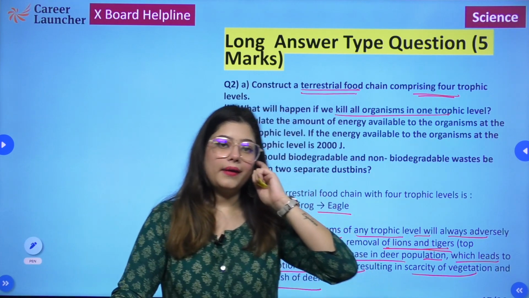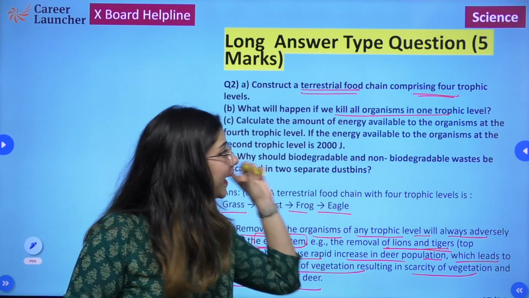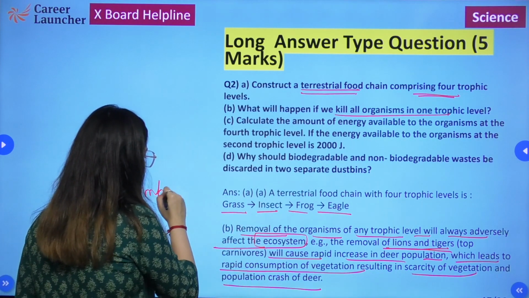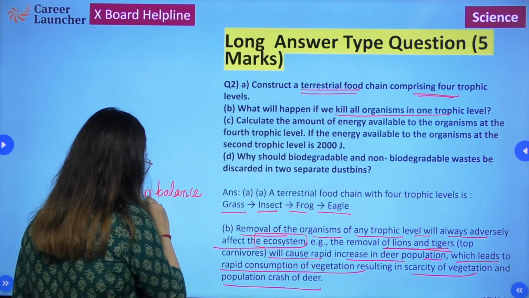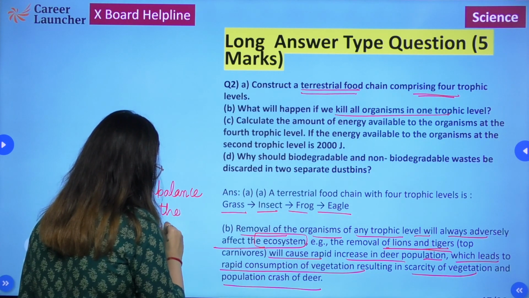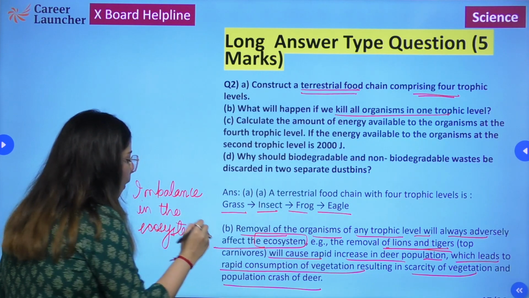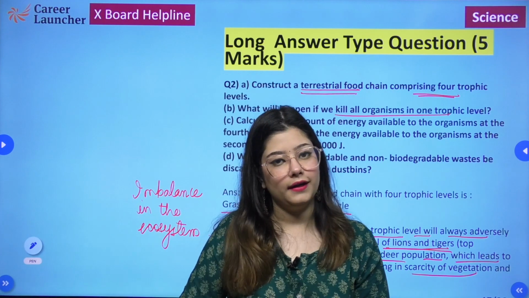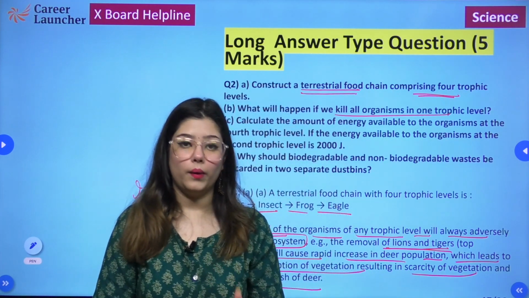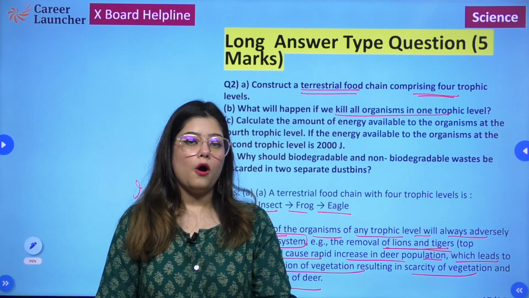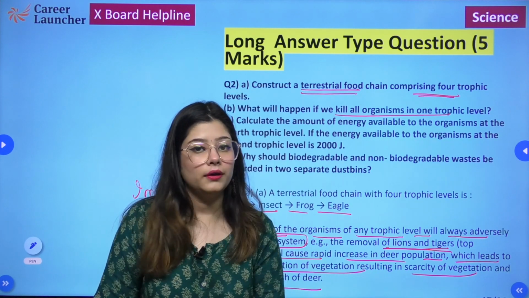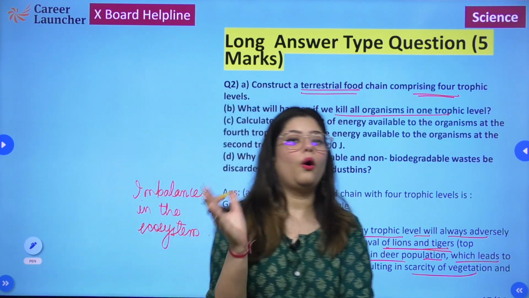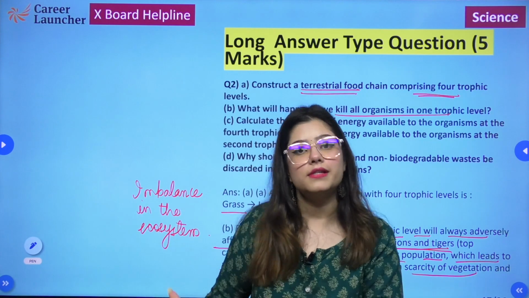So in a way, what we are trying to say here is that removing any trophic level can create an imbalance in the ecosystem, because all organisms present on every trophic level are interdependent on each other in some way or the other. Therefore, removal or reduction in any organism of any trophic level will directly or indirectly affect other trophic levels as well.